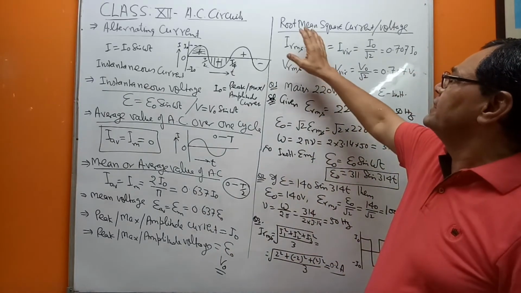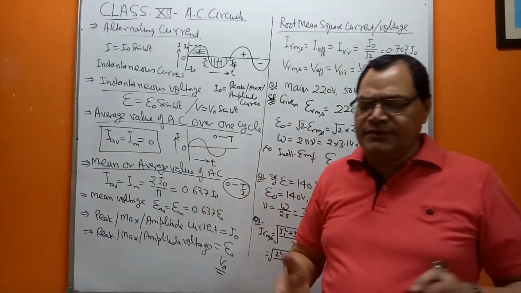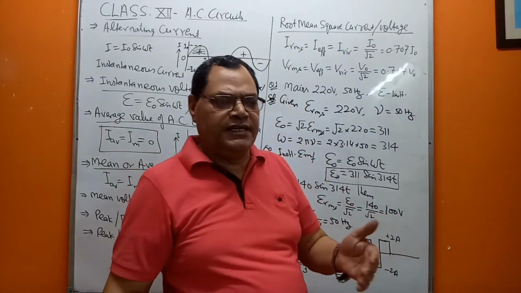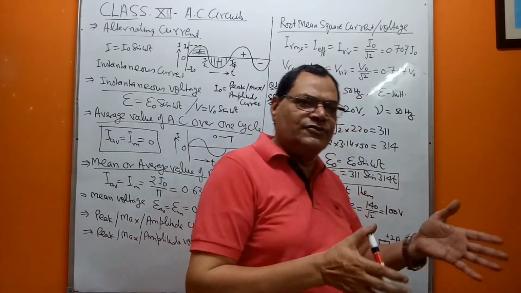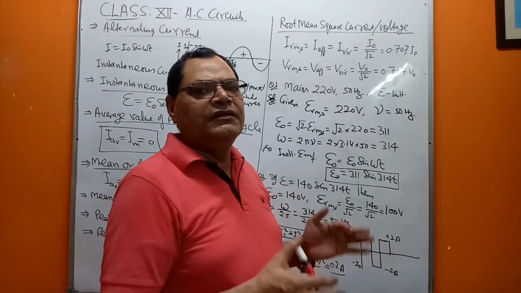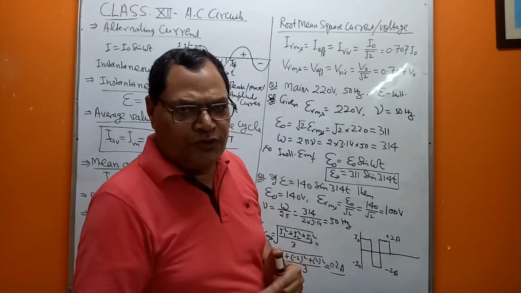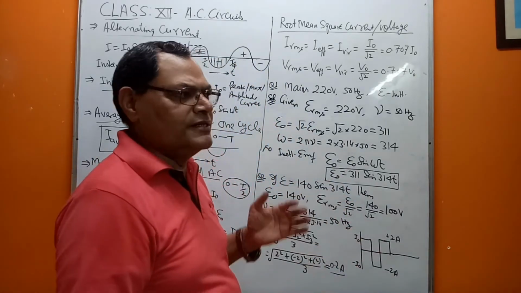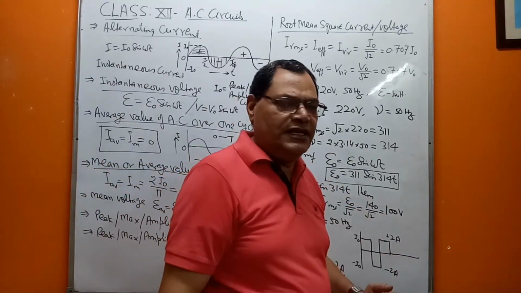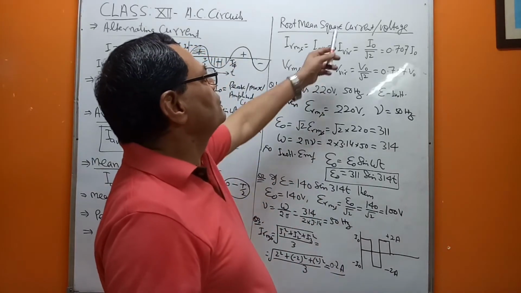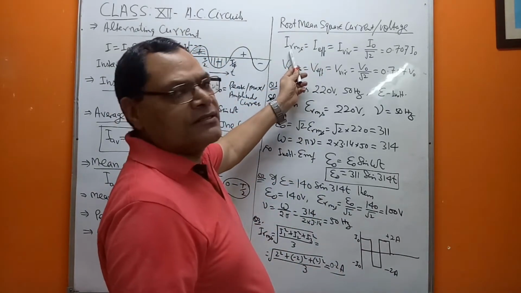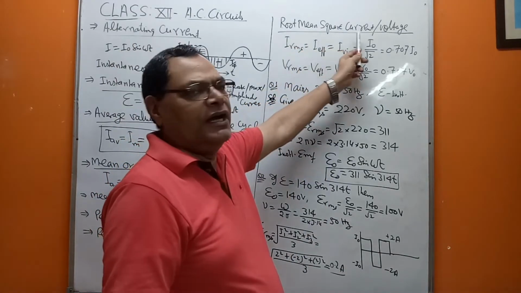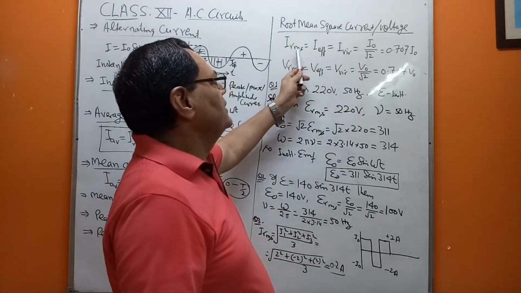Or indirectly, for mathematical purposes, it is in terms of the heat produced by the DC as produced by the AC. So we equate the heat produced in both kinds of current, direct as well as AC. Then we come to the conclusion: IRMS is the symbol in short of root mean square current. That is IRMS.